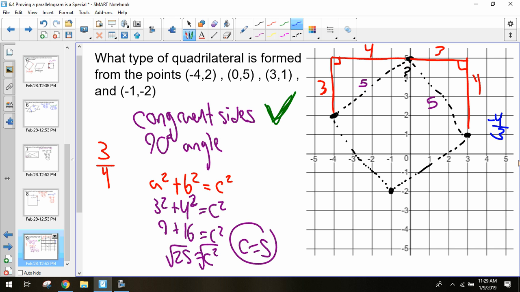They're opposite, so one's positive, one's negative, and they're reciprocals of each other. Does this make them perpendicular? Yes, so this is what we showed in the past. In order to show two lines were perpendicular, they had to have reciprocal slopes. So we had to look at the rise and the run. If they were flipped versions of each other, one positive and one negative, that made them perpendicular. So this is, in fact, a right angle, which means all of these other ones are also right angles, which means it is a square.